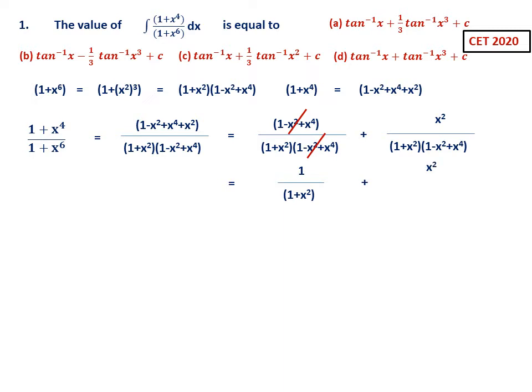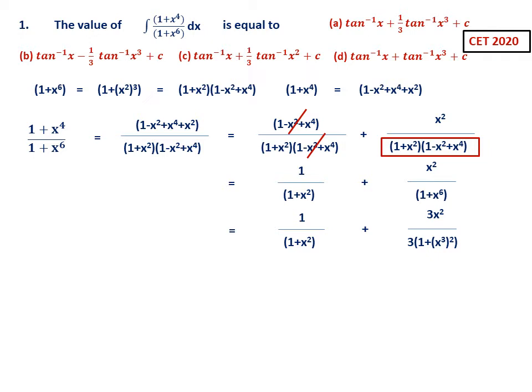Then the next one is, what we have to do is x square divided by, see, (1 plus x square) into (1 minus x square plus x^4) can also be written once again as 1 plus x^6, because 1 plus x^6 is the original given expression. So now one more adjustment you have to do here only. This is what you have to learn. See, what I do now is, in 3x square I am multiplying by 3. Below I am also multiplying by 3, so no change. Then x^6 can be written as (x cube) square.